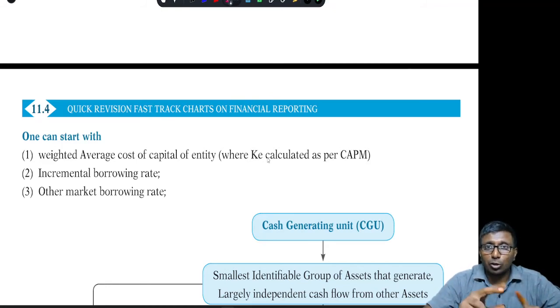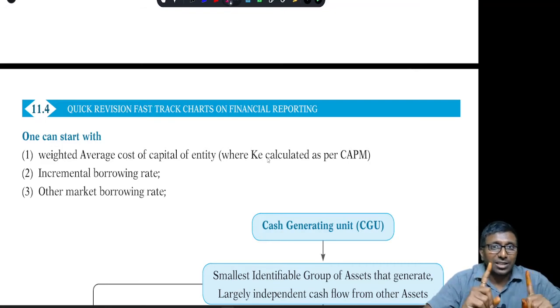KE has to be measured using the CAPM model, right? RF plus beta into RM minus RF, that formula. And if that is also not available, then you have to take the incremental borrowing rate. If that is also not available, then you can take other market borrowing rate.